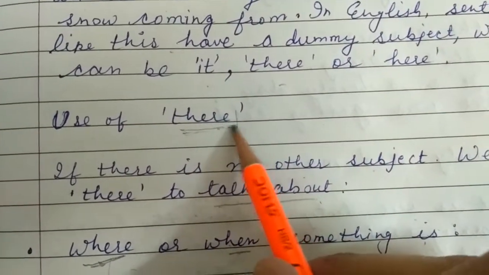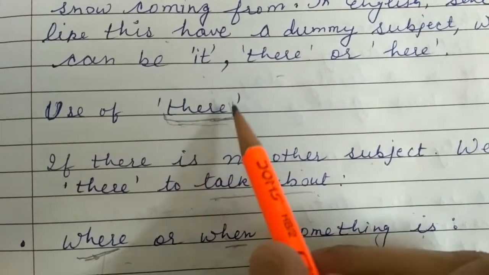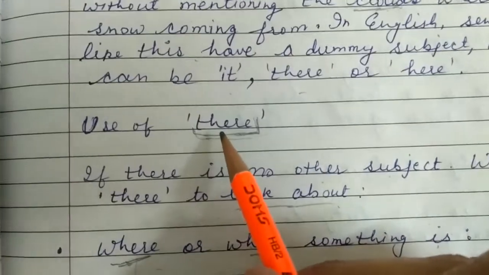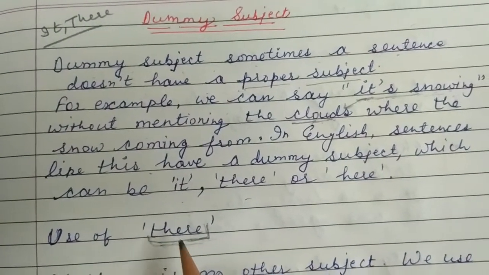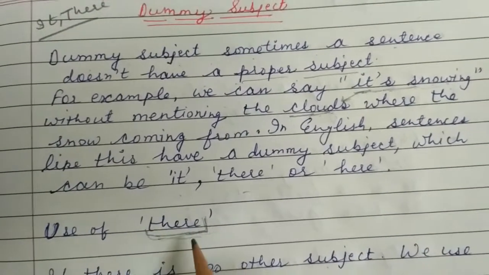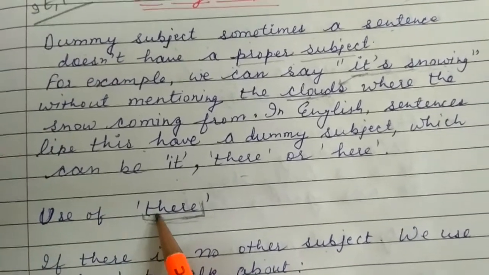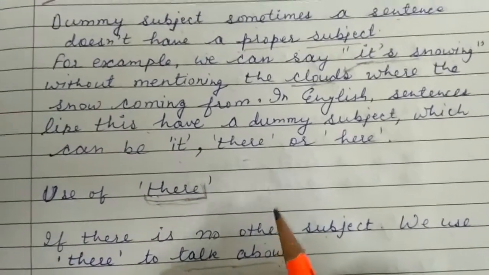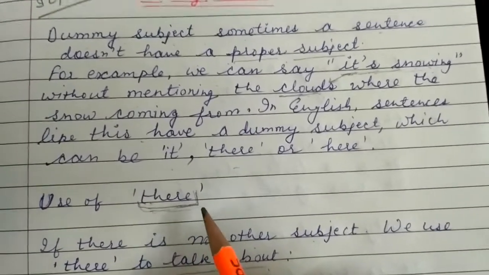It will give you the indication that you don't have any particular subject, so you can use there. Whenever you are not sure about the subject, don't forget to think about there or it. It can be suitable for your sentence. Then use of it.